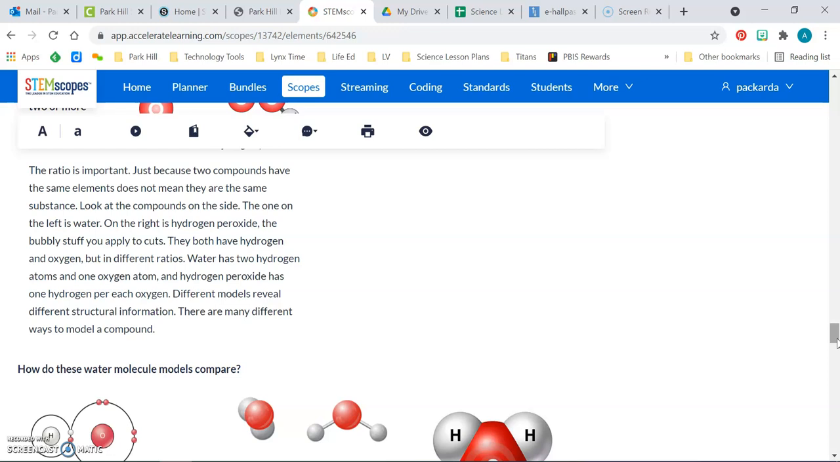Different models reveal different structural information. There are many different ways to model a compound. So how do these water molecule models compare?